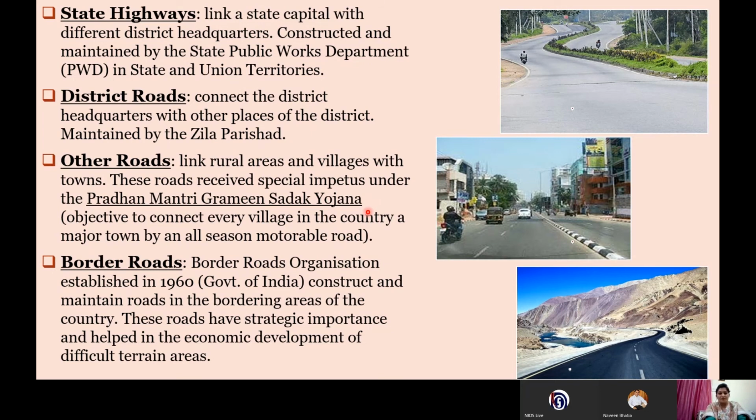The main objective of these roads is to connect villages in the country to towns by all-season motorable roads. That means connecting rural areas to towns or cities with metalled roads that can be used in all seasons, not unmetalled roads.